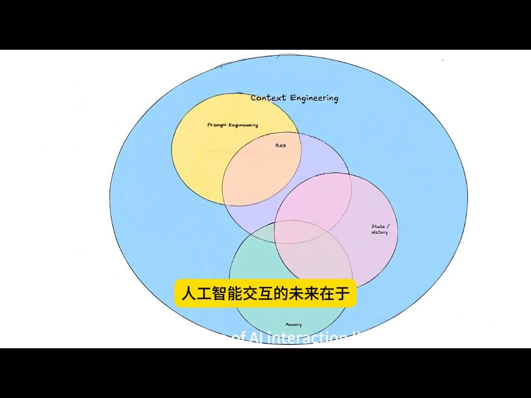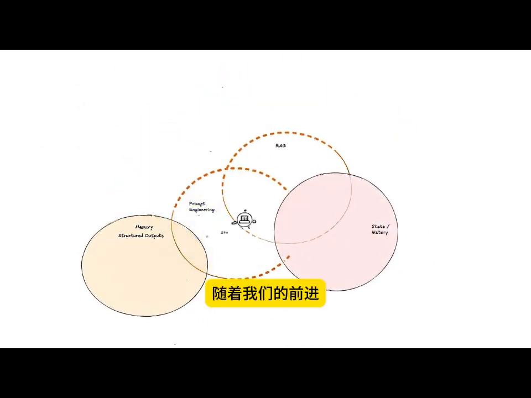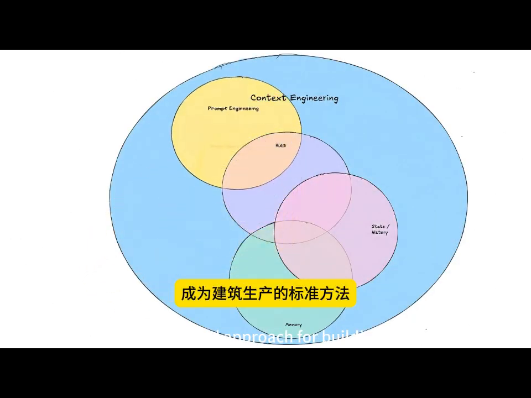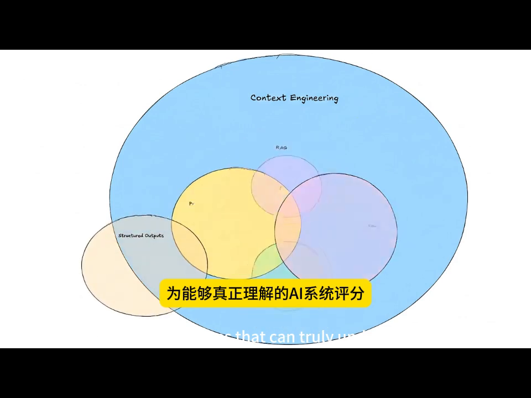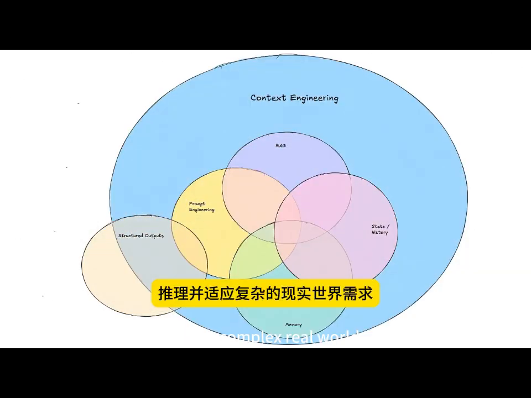The future of AI interaction lies in sophisticated context management. As we move forward, context engineering will become the standard approach for building production-grade AI systems that can truly understand, reason, and adapt to complex real-world requirements.